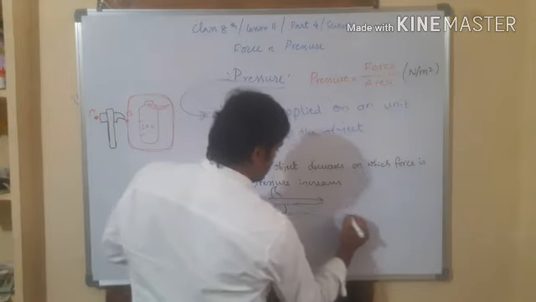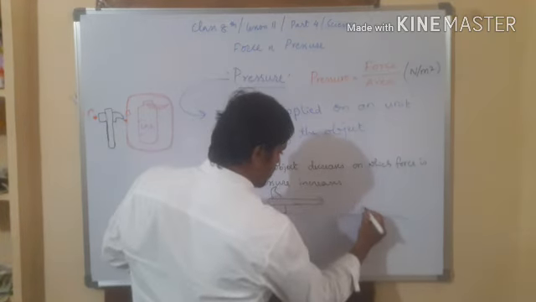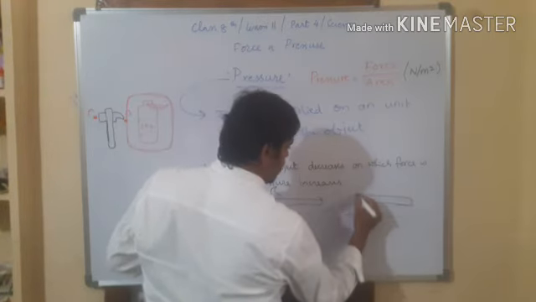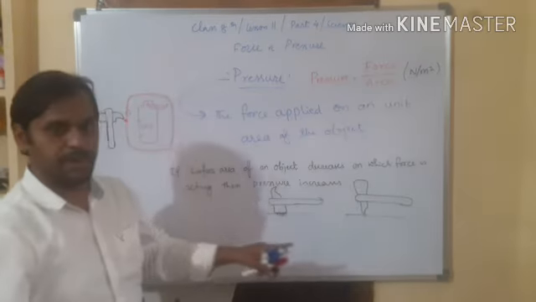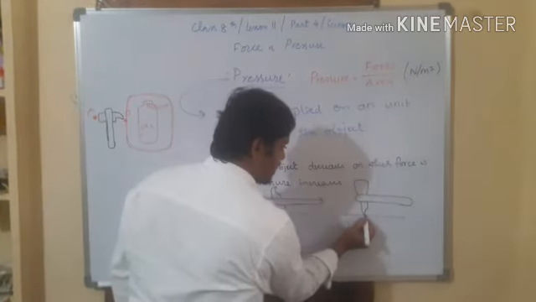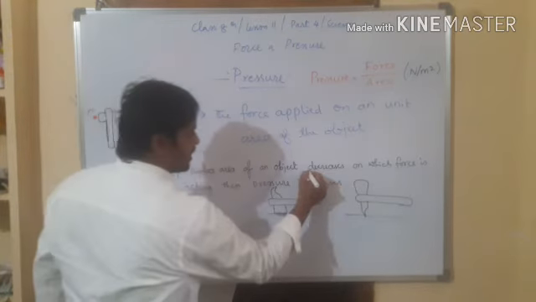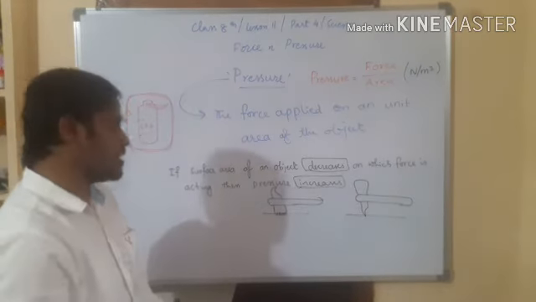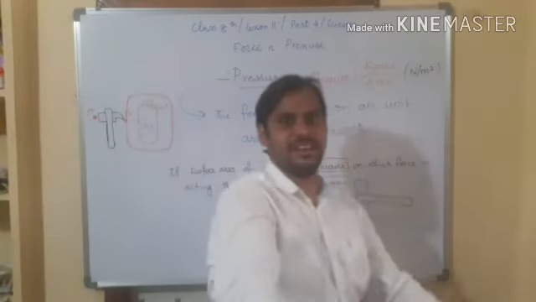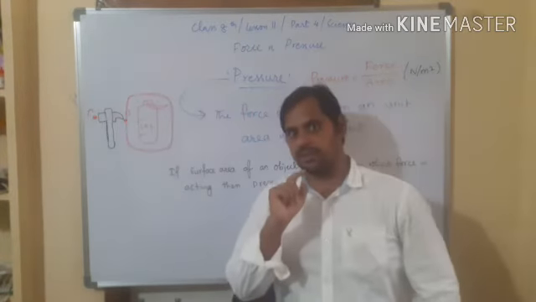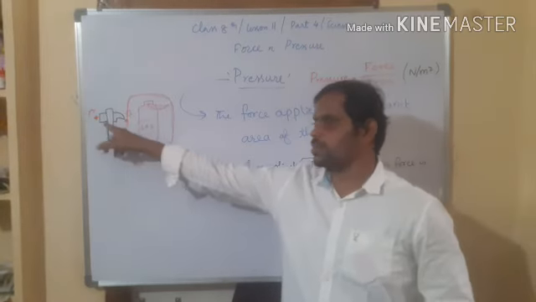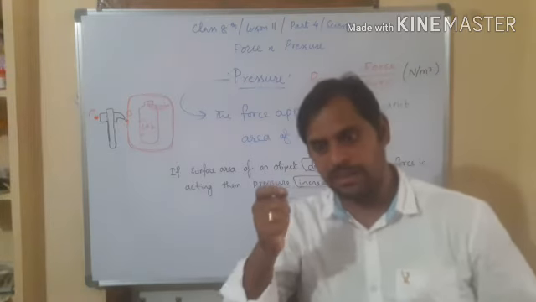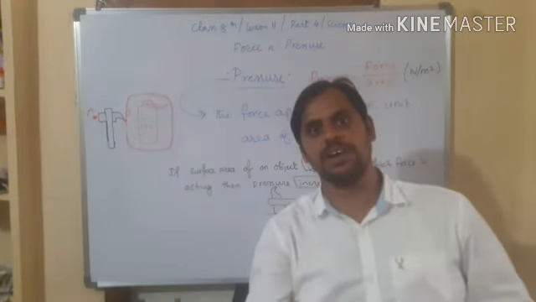Whereas in the second case, if you are breaking with the sharp end, the surface area is very less. We know that when surface area decreases, then pressure increases. It applies more pressure and you can easily break the glass. So remember, whenever you are in a danger situation, don't use the blunt end of the object, use the pointed end. Whenever the surface area decreases, the pressure applied increases.